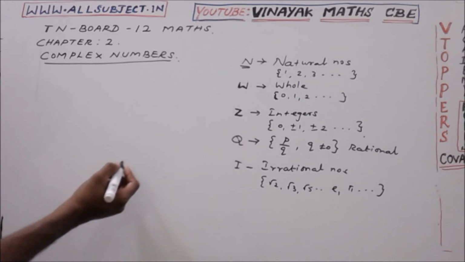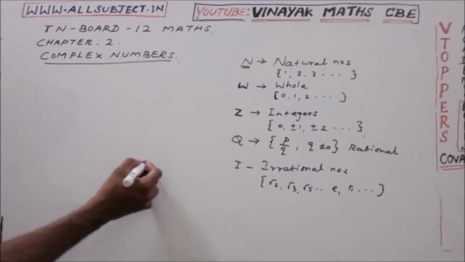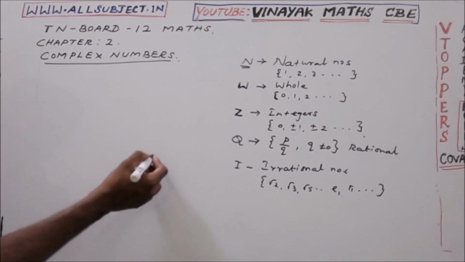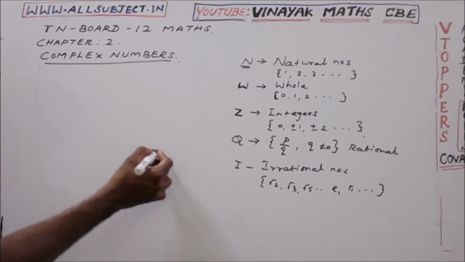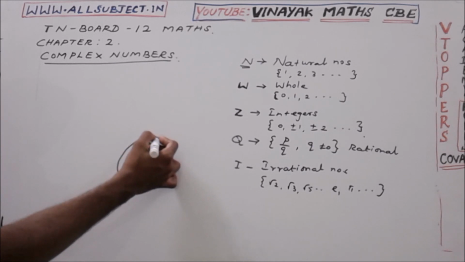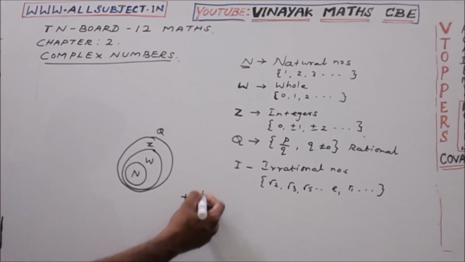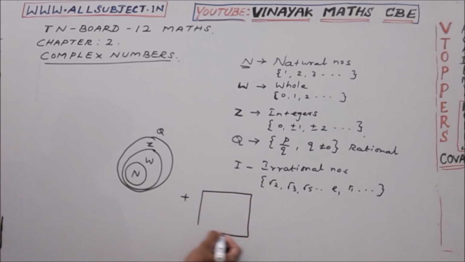Now, the natural numbers are a subset of the whole numbers, and these two are subsets of the integers, and the integers are a subset of the rational numbers. And we have another set, the irrational numbers.